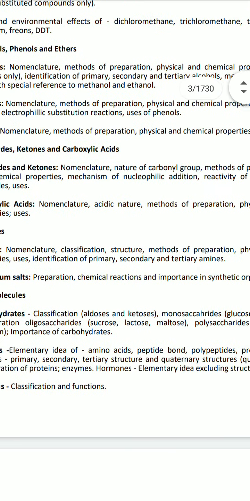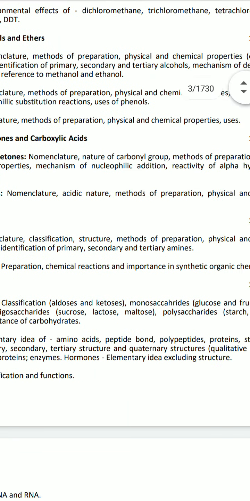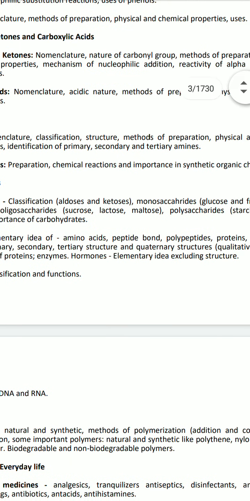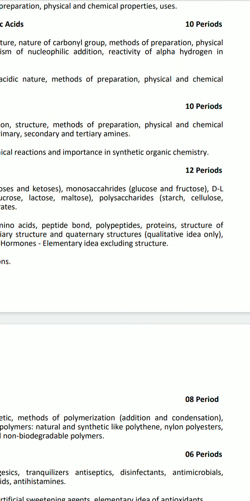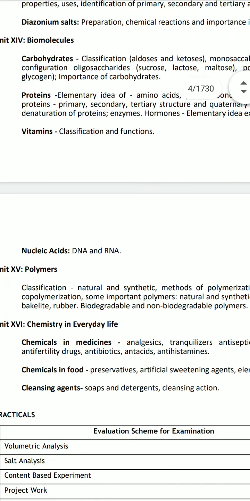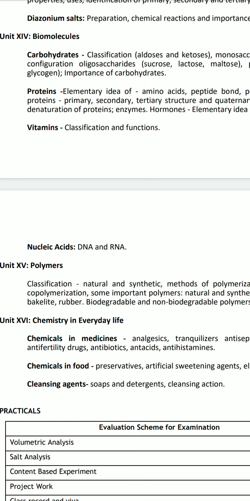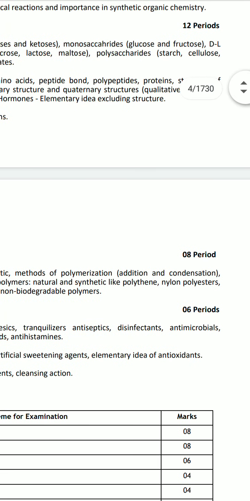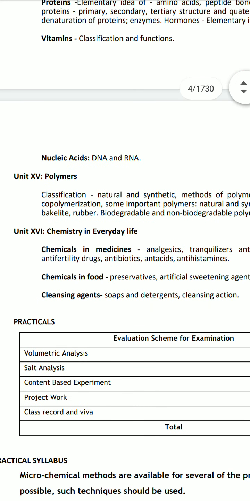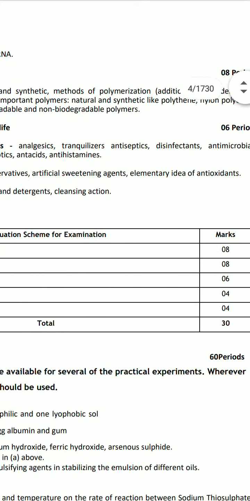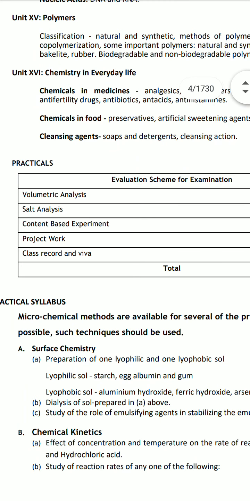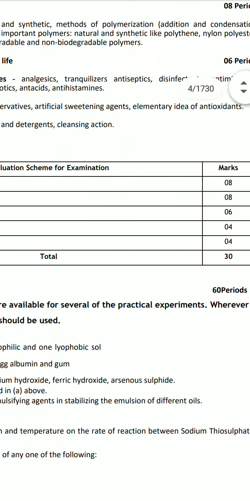After that, alcohols, phenols and ethers, chapter number 11, total 10 periods. Now aldehydes, ketones and carboxylic acids, that is chapter 12, 10 periods. After that, amines, chapter number 13, periods 10. After that, biomolecules, chapter 14, and 12 periods required. Next, polymers, chapter number 15, and total 8 periods. And last chapter, chemistry in everyday life, total 6 periods.